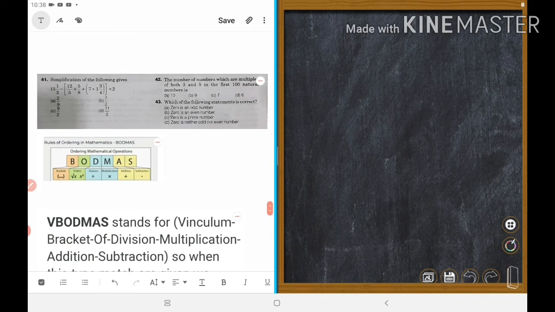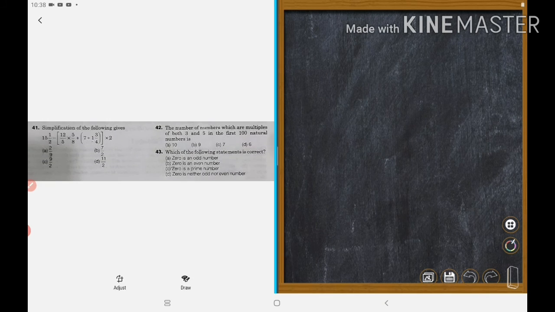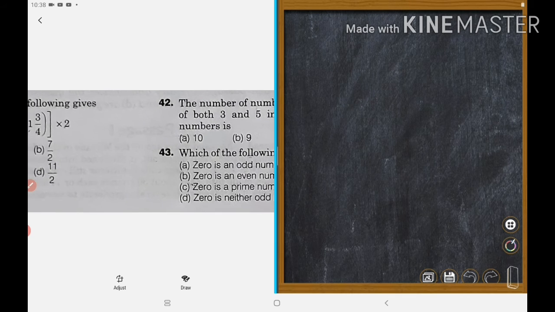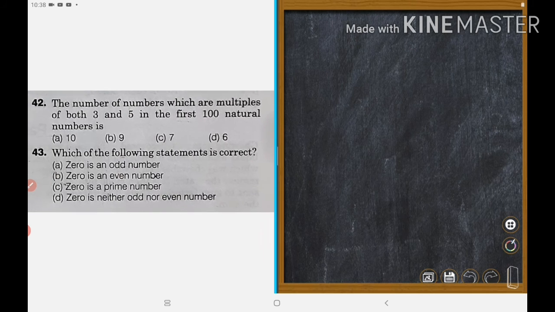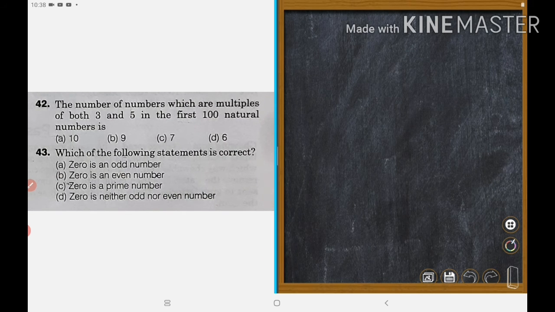This is 42 number, right? The number of numbers which are multiples of both 3 and 5 in the first 100 natural numbers is how many?